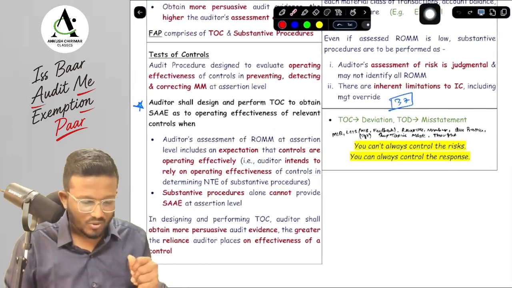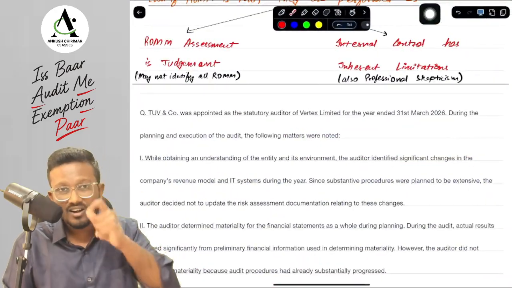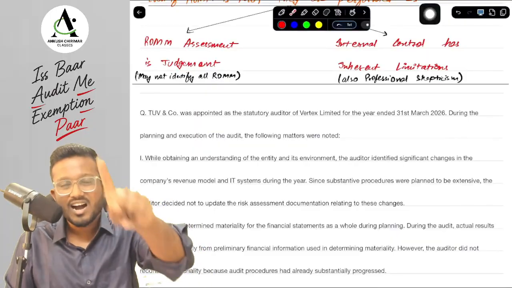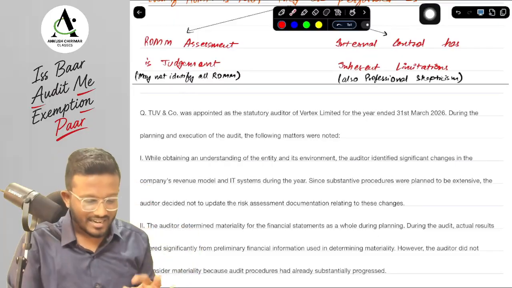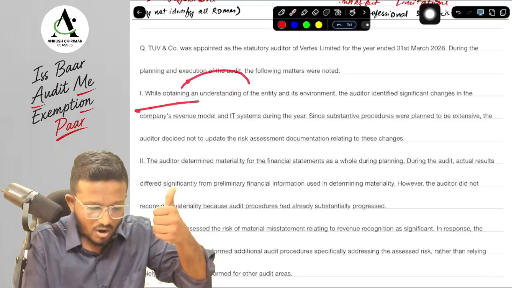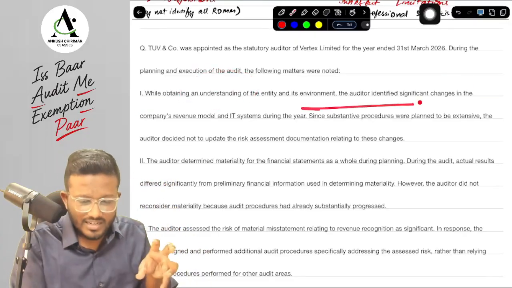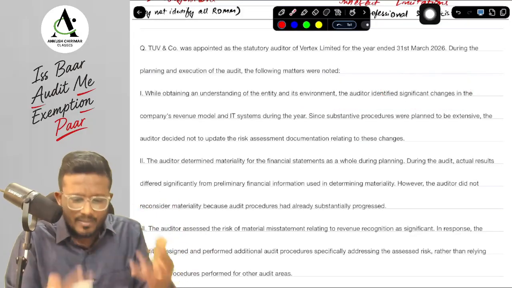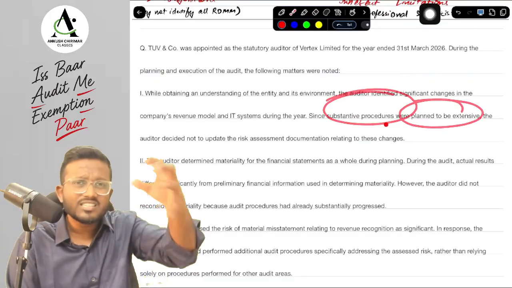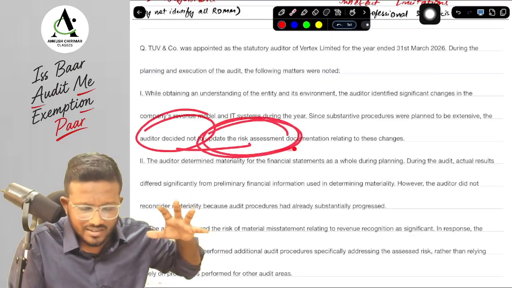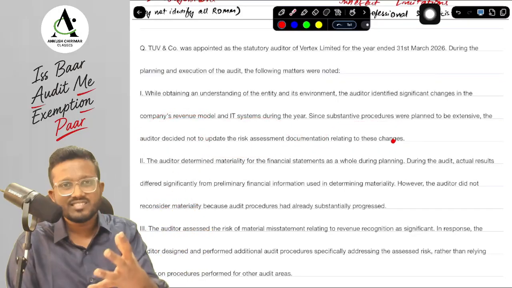Now let's discuss an MCQ. You have to answer that in your comment section, and whoever answers this correctly with an explanation, I will definitely give a heart so that other students know what the correct answer is. So the question is, you have to identify whether it is compliance or non-compliance. While obtaining an understanding of the entity, the auditor has identified significant changes in the company's revenue model and IT system during the year, but because substantive procedures were planned to be extensive, many substantive procedures were planned, the auditor decided not to update the risk assessment documentation relating to all these changes. Whether it is compliance or non-compliance.